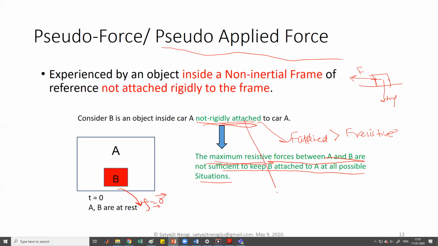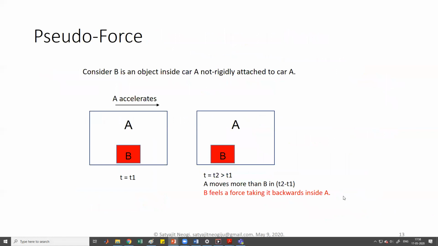For rigidly attached, if you consider only rigidly attached, it means that F applied is always less than or equal to F resistive. That's what basically rigidly attached means. As long as possible, the F applied has to be less than or equal to F resistive. Okay, so let's move to the next concepts.